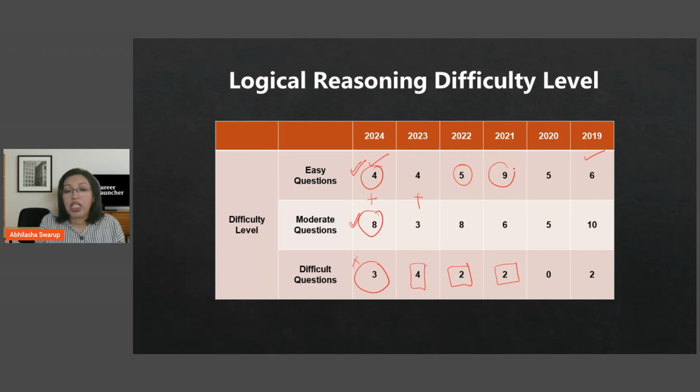The breakup of easy questions went from 5 to 9 from 2022 to 2021, and then back to 5 again and 6 again. So you should get between 4 to 5 questions which you will be able to solve in 30 seconds or thereabouts. Then there will be a host of other questions, 8, 6, 5, 10, which will take you another 30-40 seconds, so maybe a minute or so to solve. And then there are the difficult questions, which are not that many, but they will be there. These you can leave, and the easy and the moderate questions are the ones you should attempt to solve.